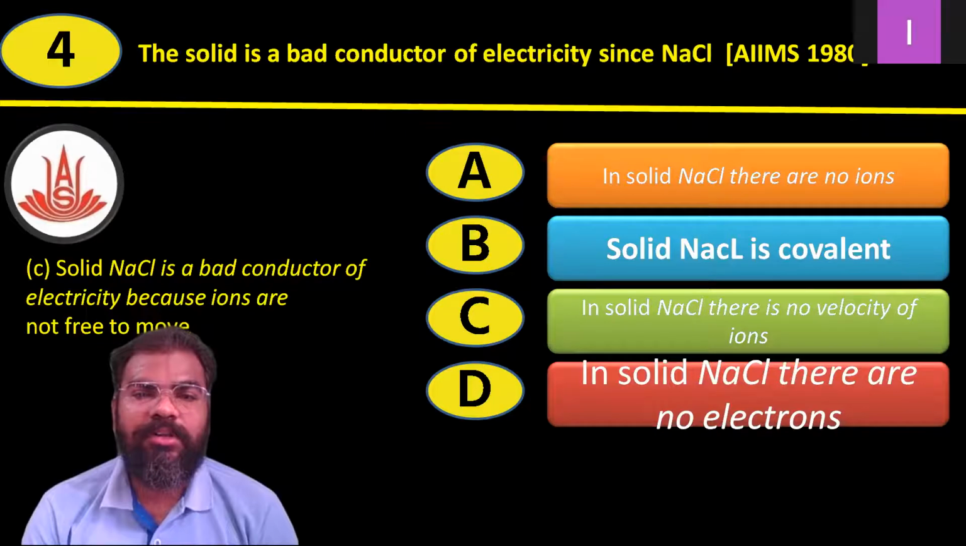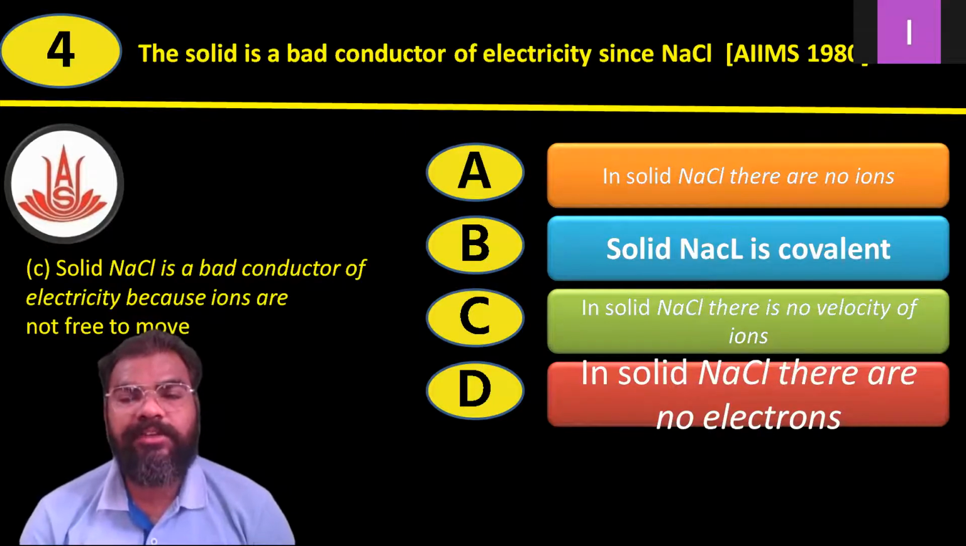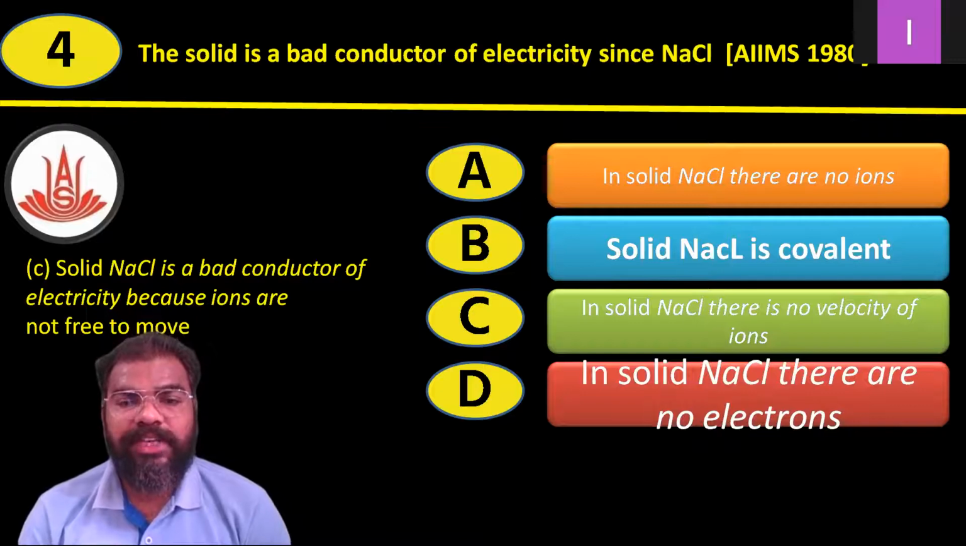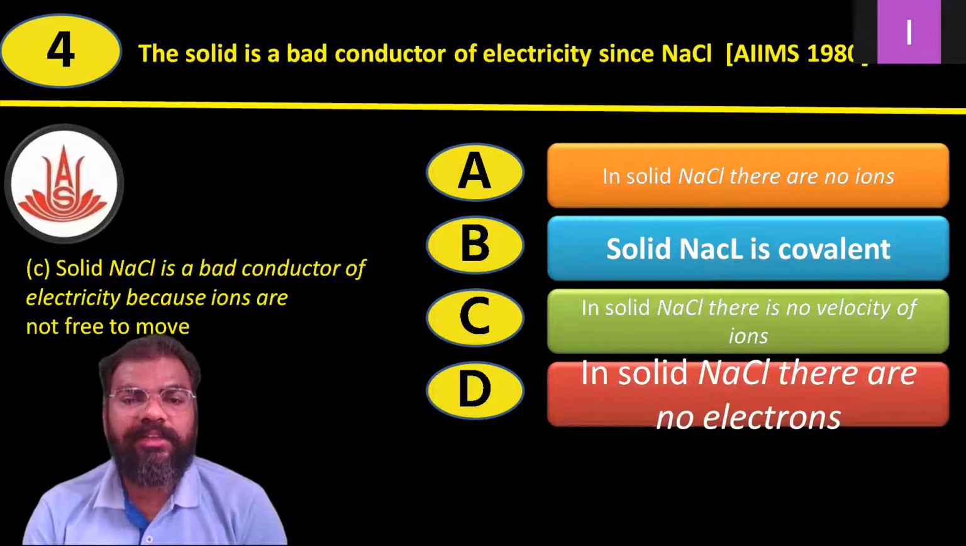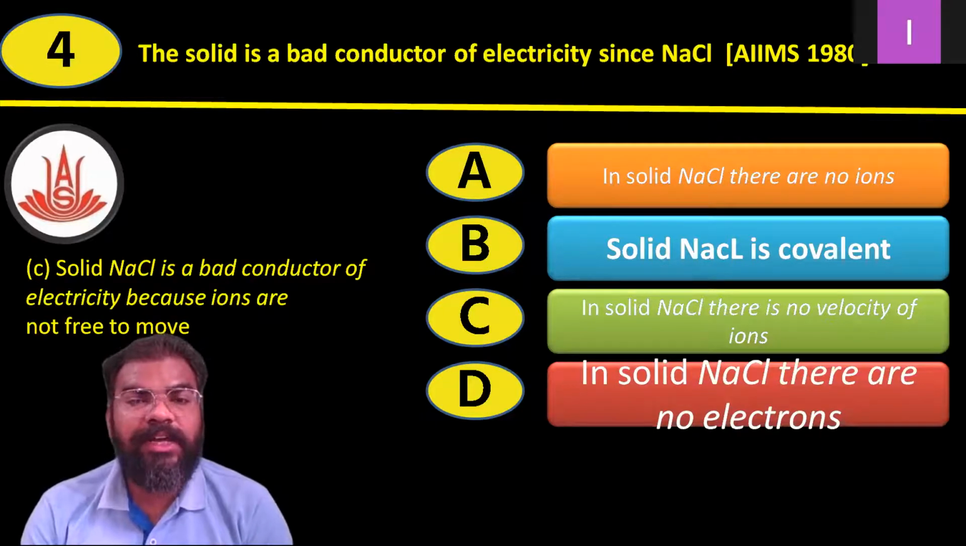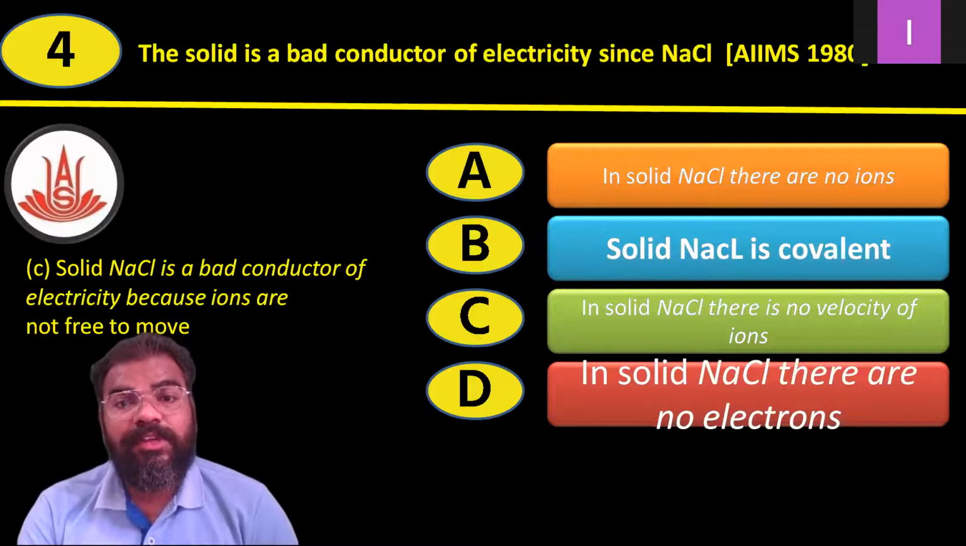Okay, so here if you see, solid NaCl is a bad conductor of electricity because ions are not free to move. If ions are not free to move, then they will not be able to conduct electricity. So option C, in solid NaCl there is no velocity of ions, is the correct answer for question number 4.